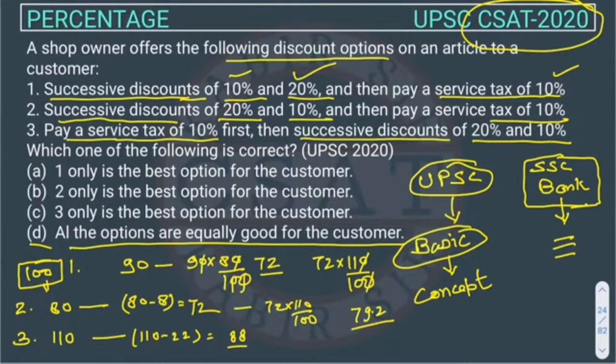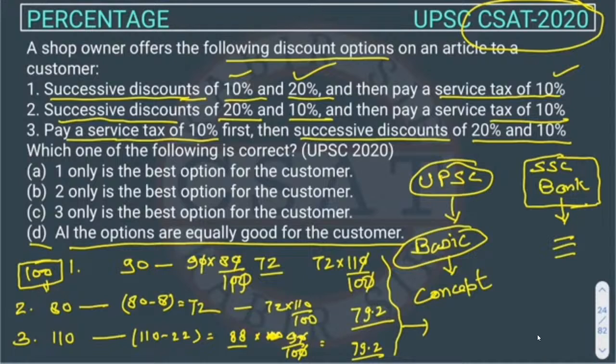And now there is one more discount, so it will be, sorry, it will be 90% because this is discount. So this 0 will cancel this 0, right? If you solve this, it will be this one. So all three are same. Okay, so the answer will be option D.